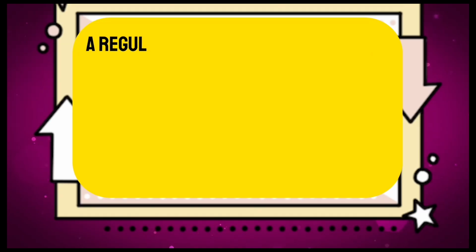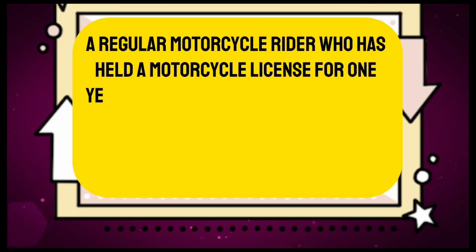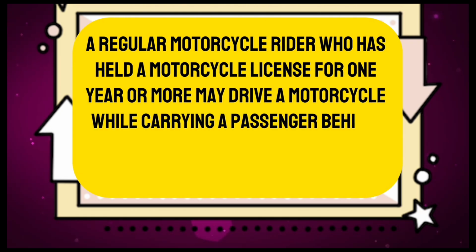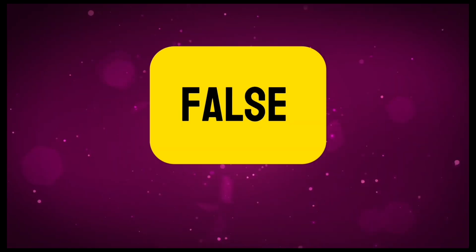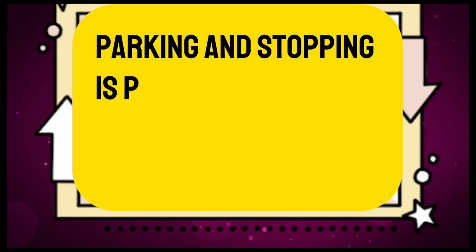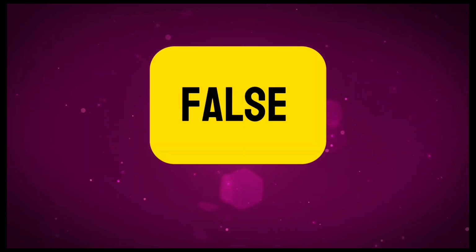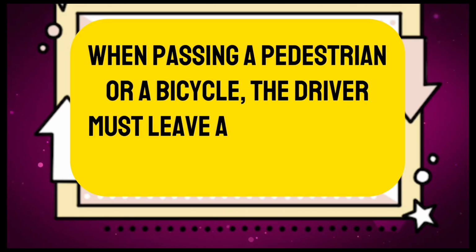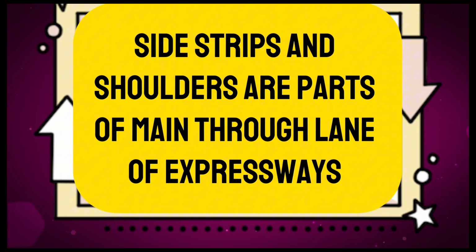True. A regular motorcycle rider who has held a motorcycle license for 1 year or more may drive a motorcycle while carrying a passenger behind, even if there is no passenger seat on the motorcycle. False. Parking and stopping is prohibited within 5 meters from the edge of roadway sites. False. When passing a pedestrian or a bicycle, the driver must leave a safe distance and slow down. False. Side strips and shoulders are parts of main through lane of expressways.